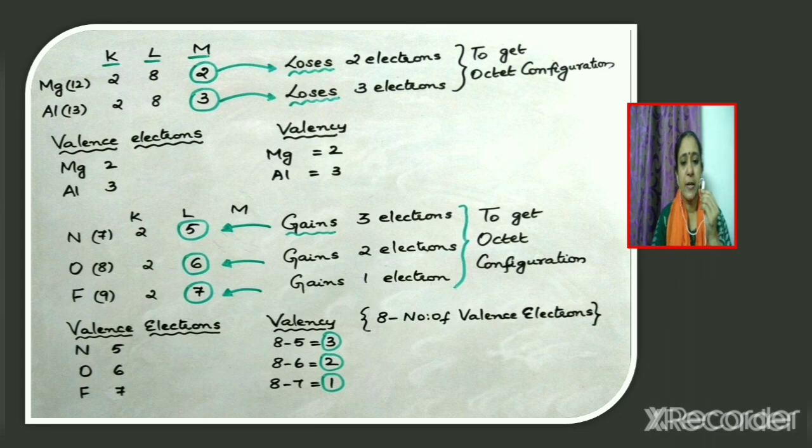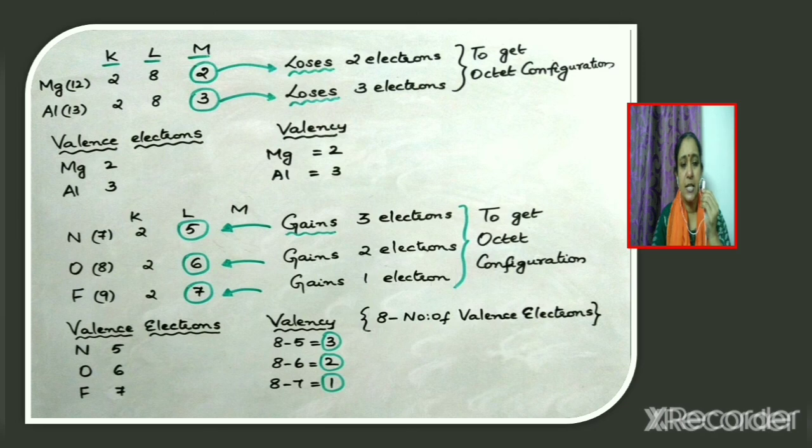So in the case of magnesium, since 2 valence electrons are present, the valency is also taken as equal to 2, since 2 electrons are lost by magnesium to get octet configuration. In a similar way, if we consider aluminium, since 3 electrons are present in its outermost shell, and by losing 3 electrons, it can get octet configuration, the valency of aluminium is also equal to 3.